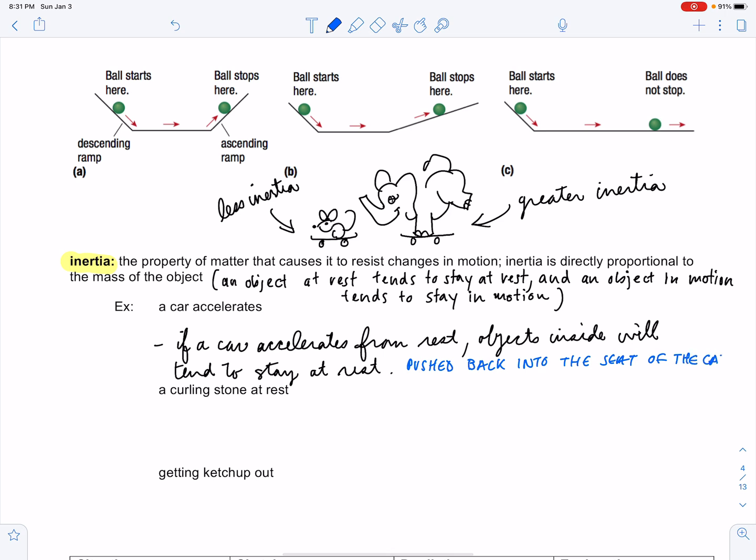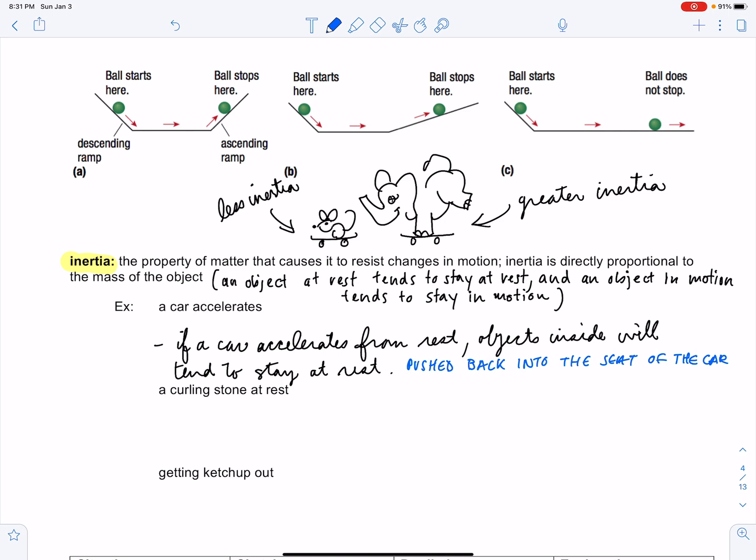Let's think about the opposite. Imagine the car was in motion and you suddenly slammed on the brakes. How would the sensation that you experience differ from when you slam on the accelerator? Well, if your car is moving forward and you're inside the car and you're moving forward and you suddenly slam on the brakes, then the car is going to want to come to a rest. But your body that was in motion is going to want to continue in its motion and continue moving forward.